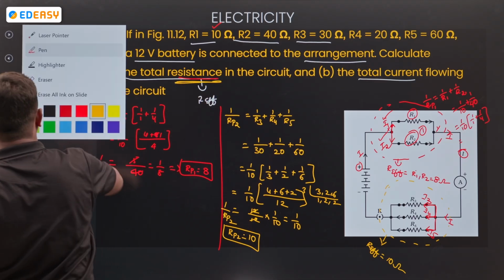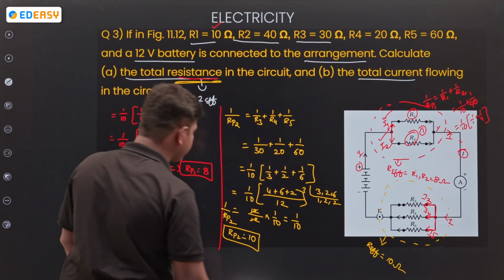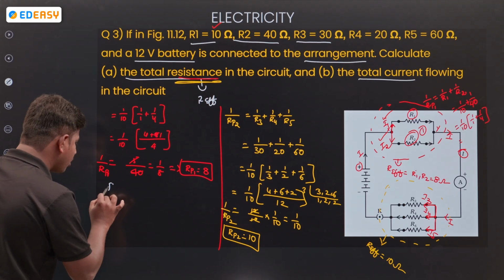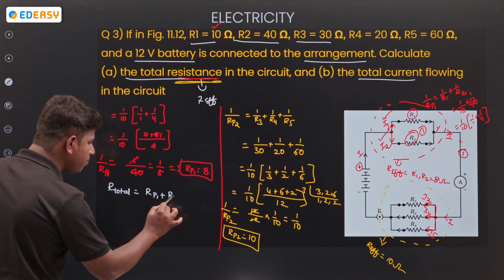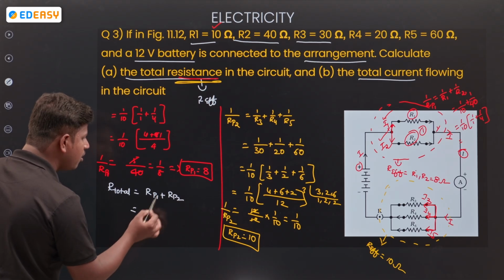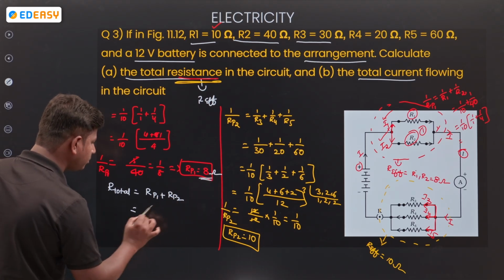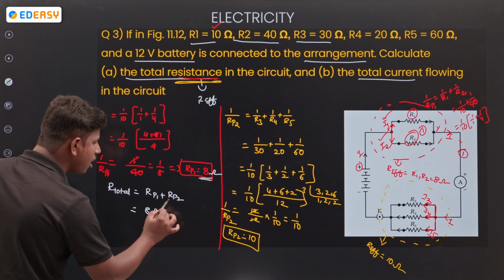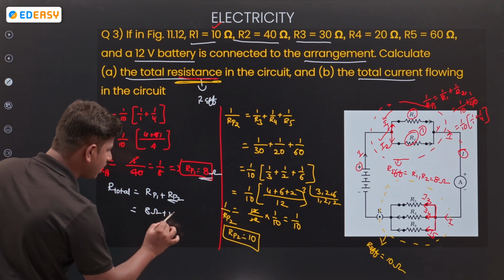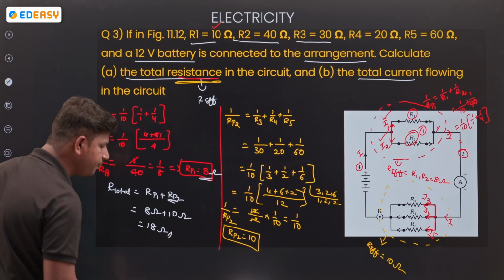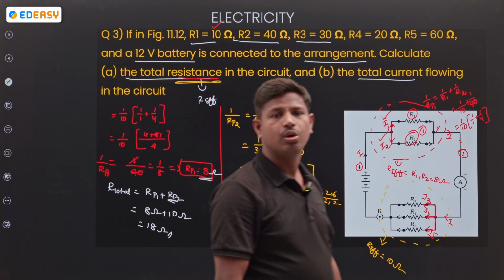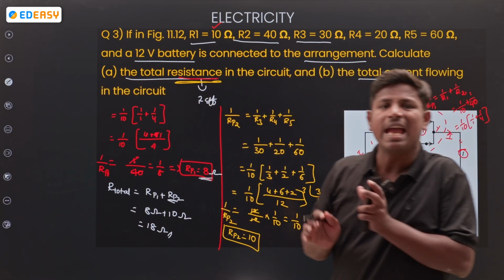R total is equal to Rp1 plus Rp2 only. Rp1 is 8 ohms, Rp2 is 10 ohms. Then totally 18 ohms. Simple. Total resistance in the circuit is 18 ohms only.